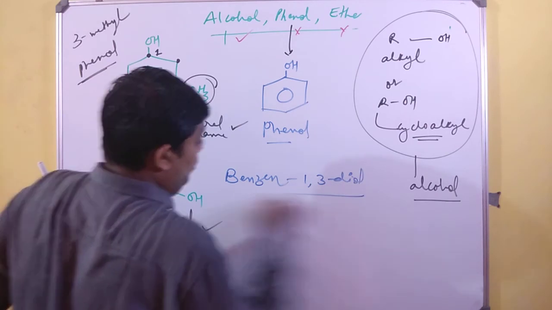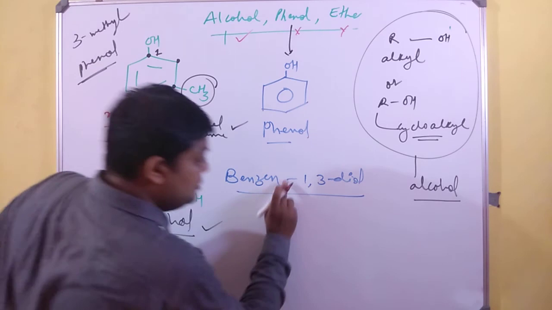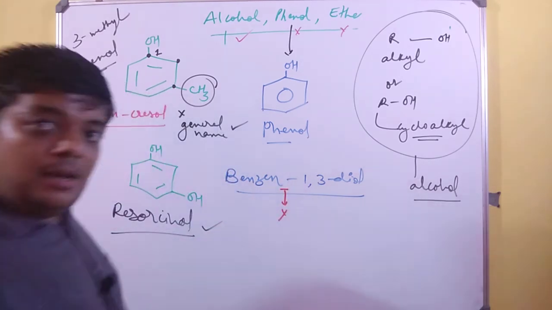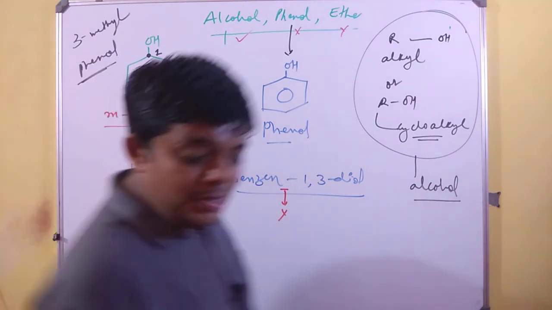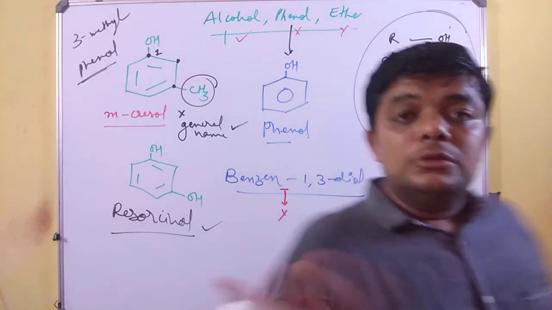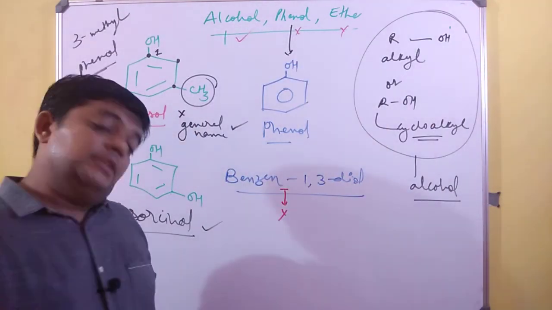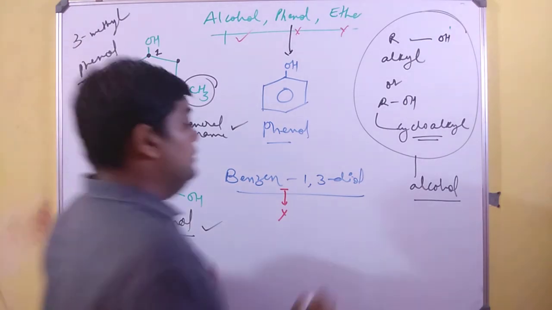And if you would have kept your eyes wide open, I have not mentioned the e over here because it is not required. Benzene-1,3-diol. Similarly, you will have benzene-1,4-diol known as quinol, benzene-1,2-diol known as catechol, orthocresol known as 2-methylphenol, and paracresol known as 4-methylphenol. So these are very few examples of phenol.